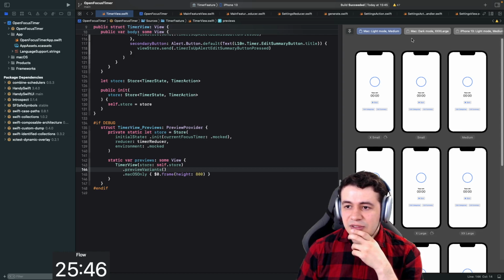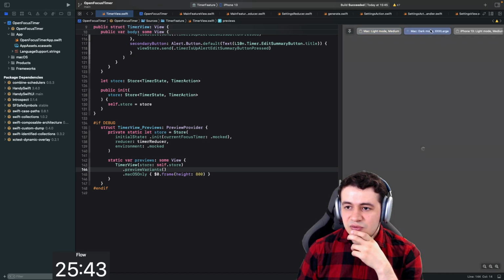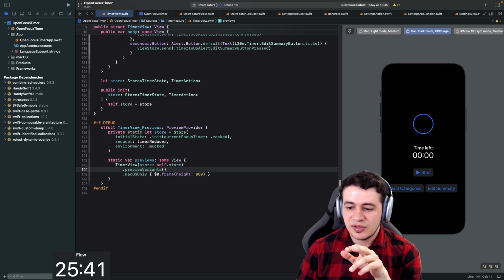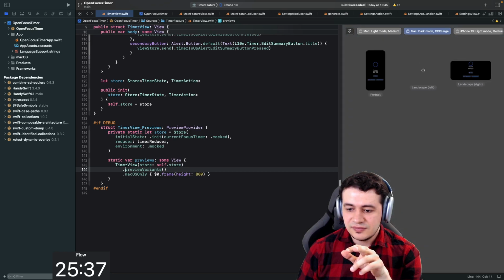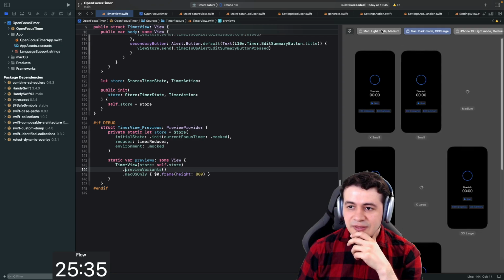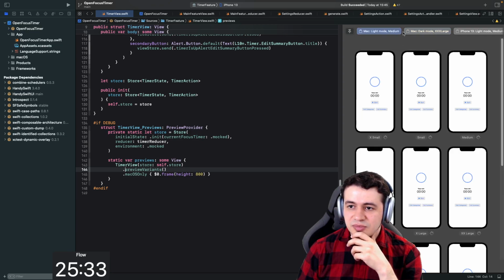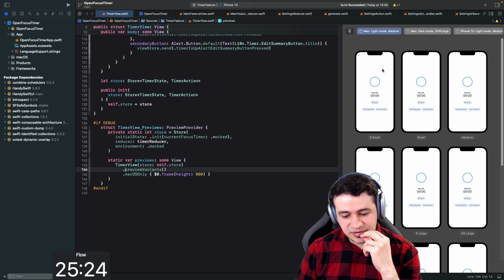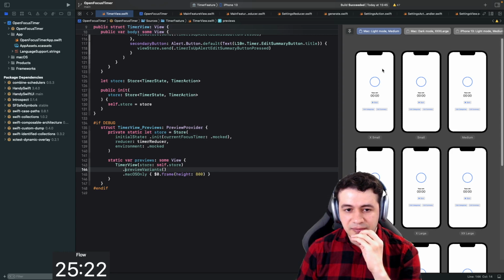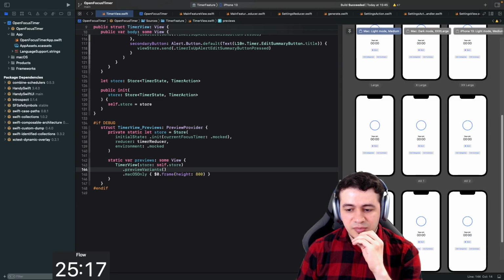Although maybe you could make use of these two, to switch around between two different kinds. So can I also do something like that, dynamic type, and I can just switch? Yeah, it's possible. Nice. So what do I want to see really? What is the thing that is most important to see all the time? Is it dynamic type or is it color schemes?